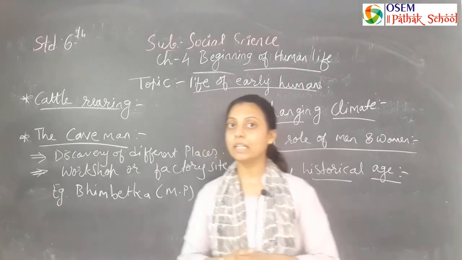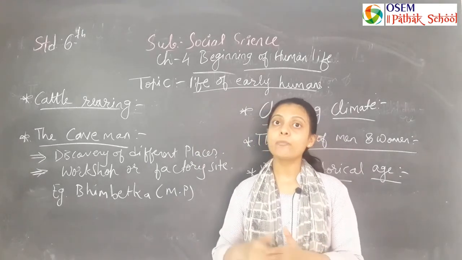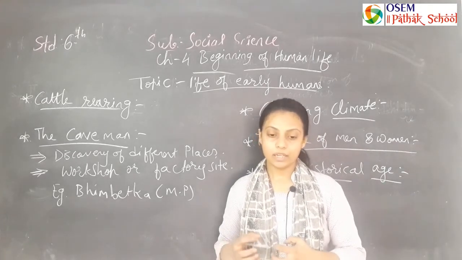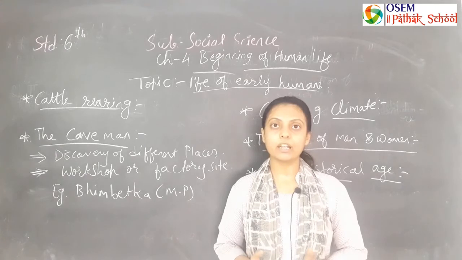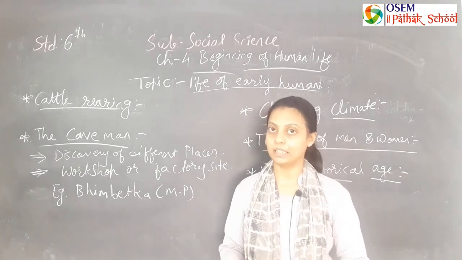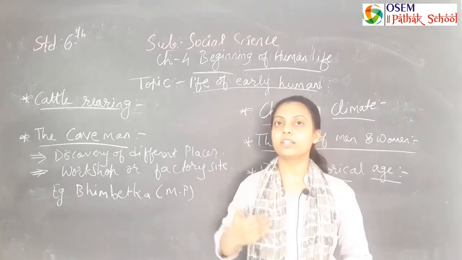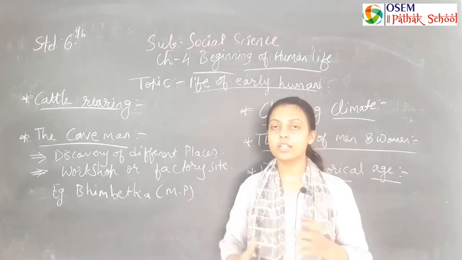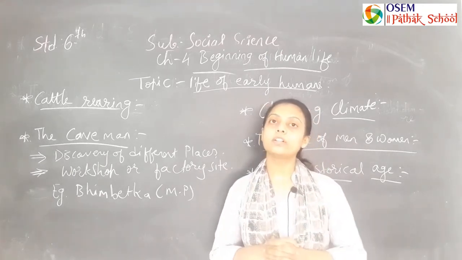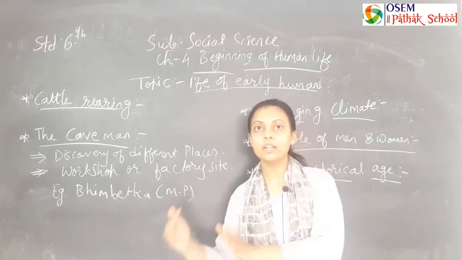So I hope you will be clear with this chapter, because up till now we have seen many new things, that how people started getting knowledge about different things with the passage of time. If their lives started becoming complex, then how did they get the solution to that complexity? Through their mind, through their skills, through the knowledge that they got from their ancestors. With the help of different phenomena which were available to them, they started utilizing those things and converting them into technology.